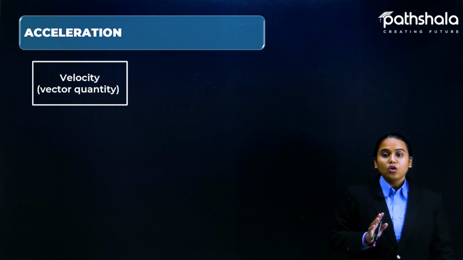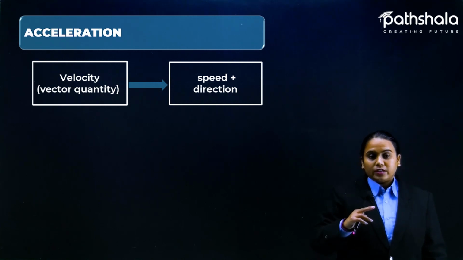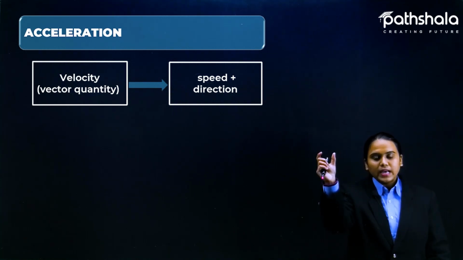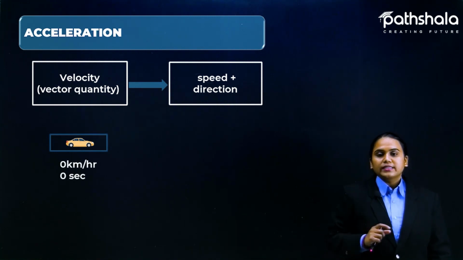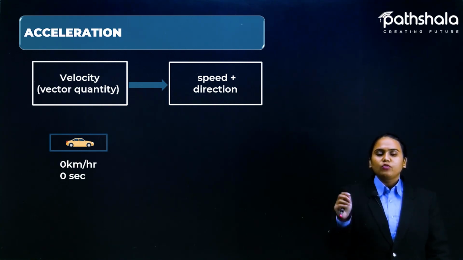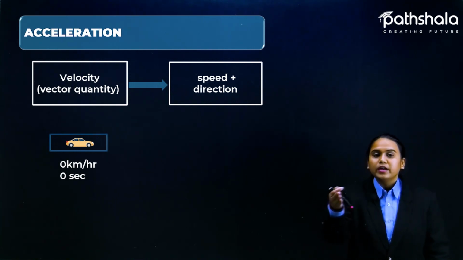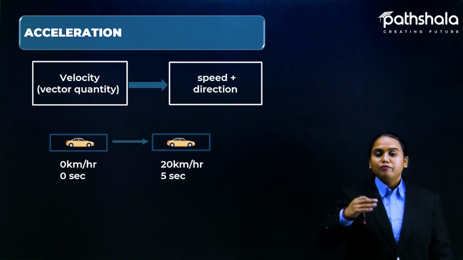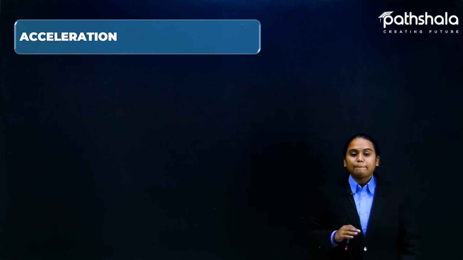Velocity is a vector quantity, so speed plus direction is actually velocity. Velocity is none other than speed, but direction is also included. Let's suppose there is a car at 0 kilometers, at rest position right now, at 0 seconds. From here it is going to start moving, and in 5 seconds it has reached 20 km per hour. So yes, we can say that acceleration happens there.